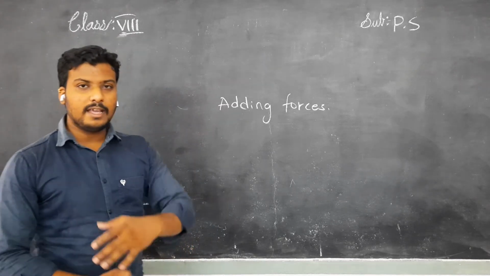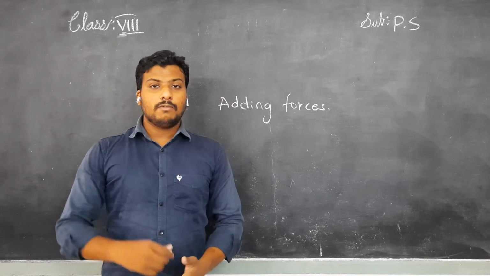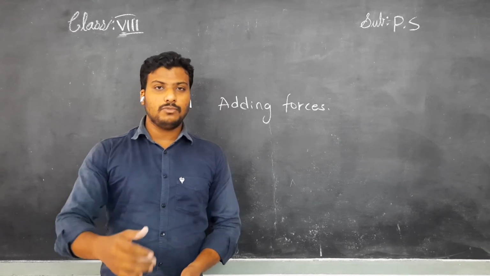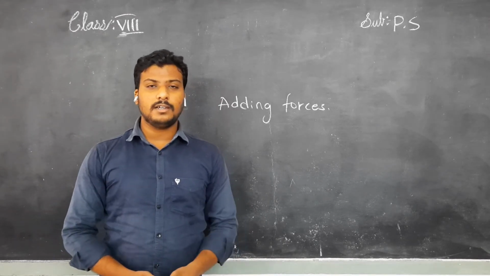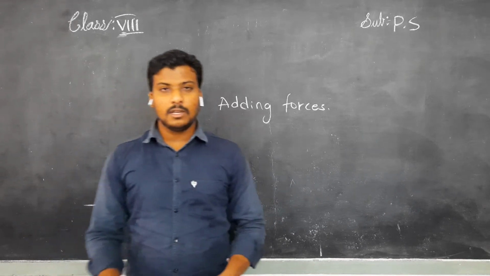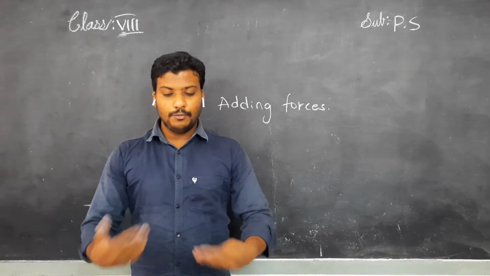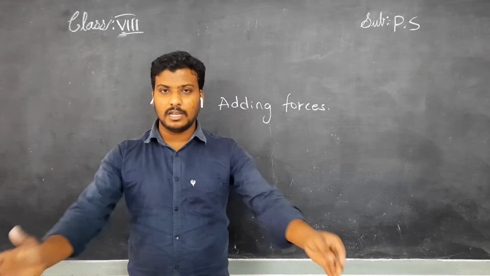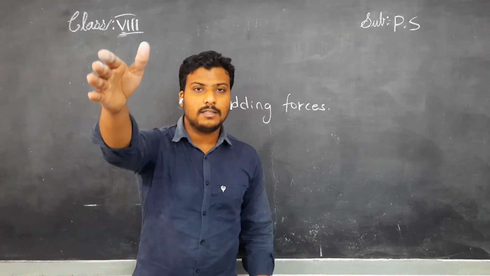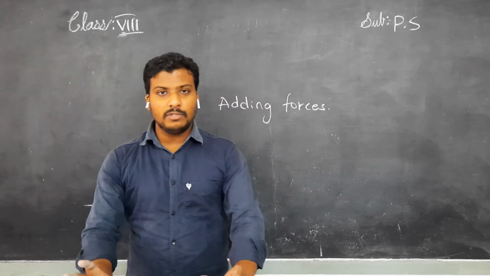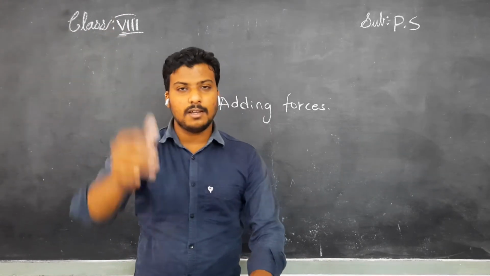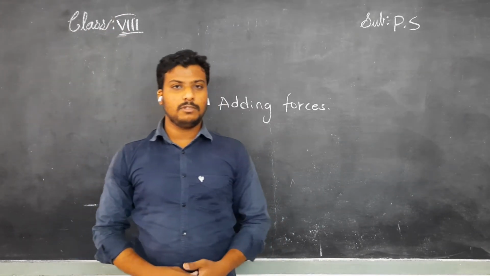Now again, you call your friend. Ask your friend to help push the refrigerator in the opposite direction. It means if there is a table in front of me, I ask my friend to go to the opposite side. I am pushing from this side, he is pushing from that side. Does the table move?